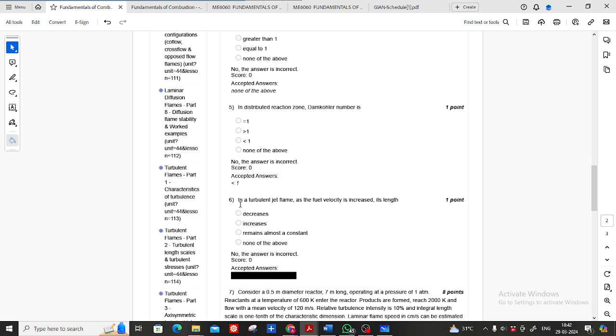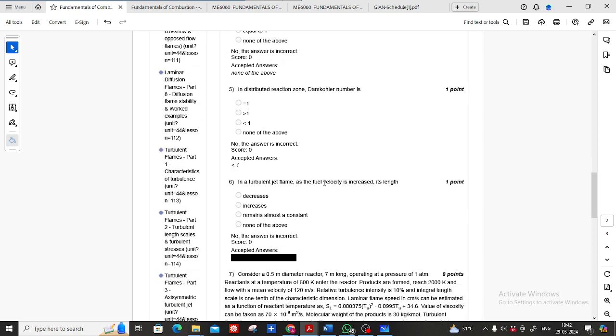Okay, question number 6. In a turbulent jet flame, as the fuel velocity is increased, its length? In a laminar jet flame, if fuel velocity increases, its length will increase, because it needs more air, so more air can diffuse, and the flame length will increase. But what will happen in a turbulent jet flame?